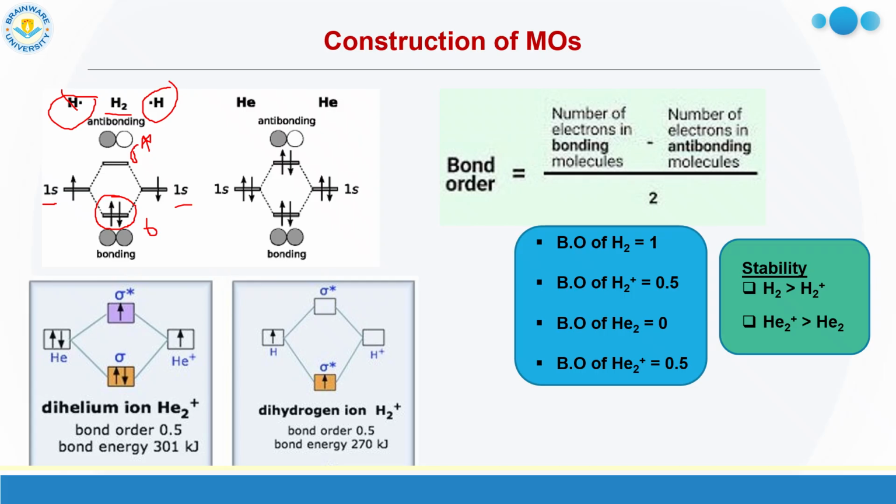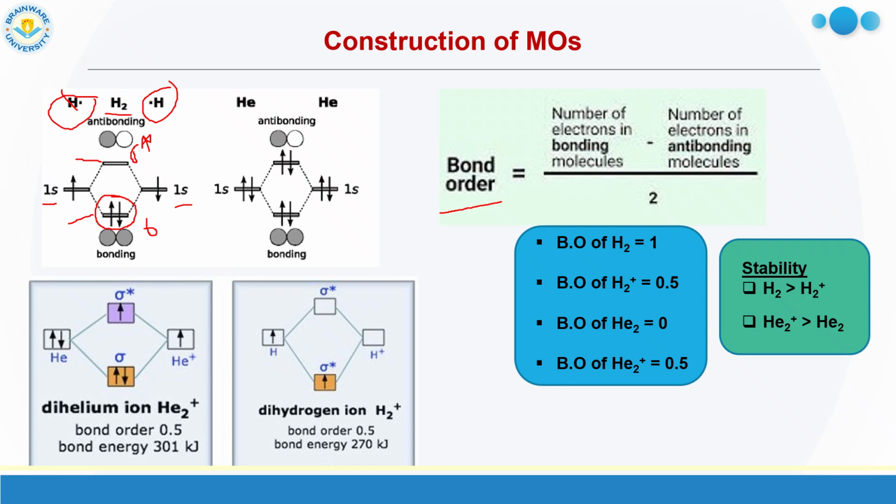Now how to calculate the bond order? A very important parameter that is obtained from the molecular orbital. So what is the formula? Number of electrons in bonding orbitals minus number of electrons in antibonding orbitals, divided by 2. For the H2 molecule, this one is the bonding orbital and this one is the antibonding orbital. How many electrons are there in bonding MO, that is sigma MO?